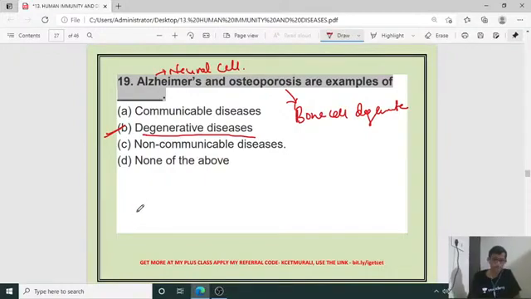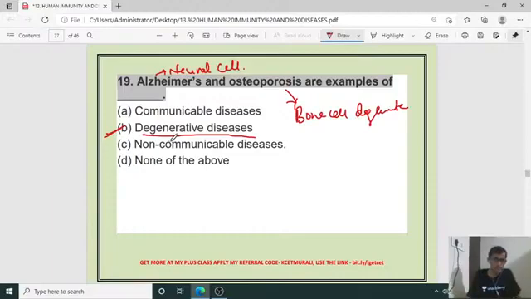Good evening, namaste. So for the 19th question, B is the right answer, but it is a degenerative disease. Of course, it is non-communicable, but the more appropriate answer, with respect to its technical background, is that it is a degenerative disease.